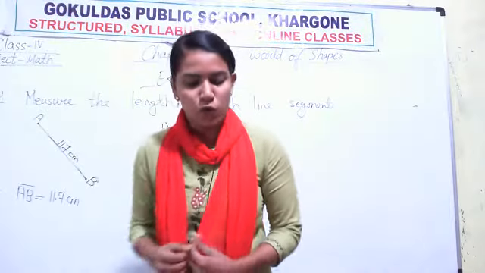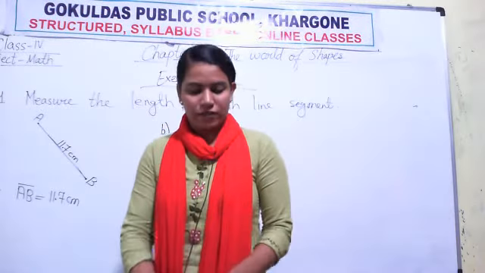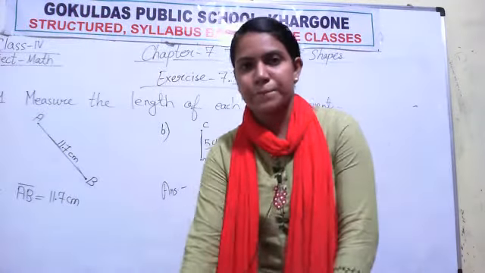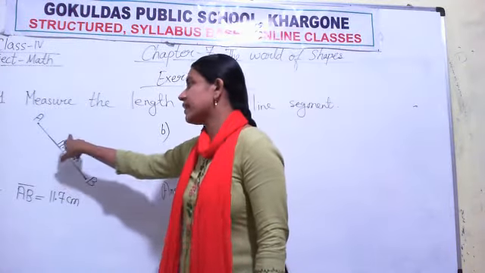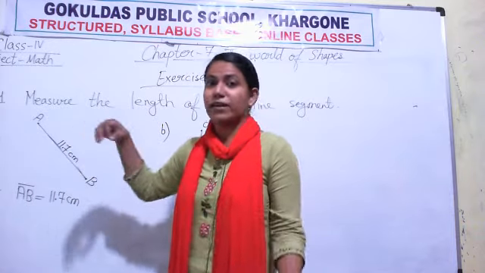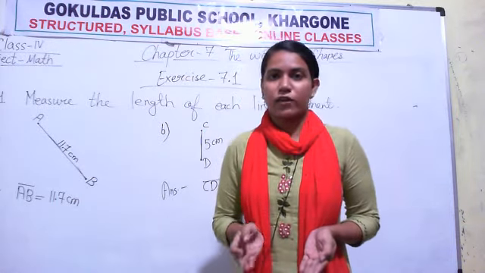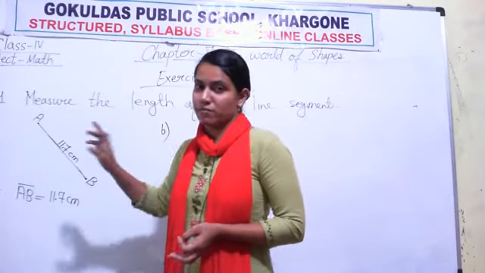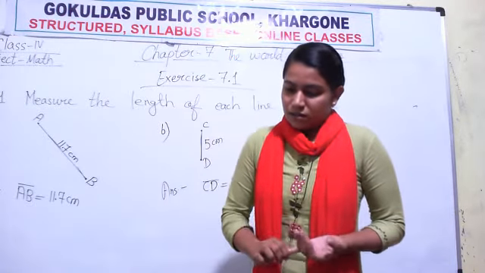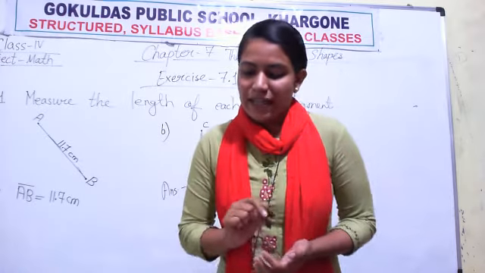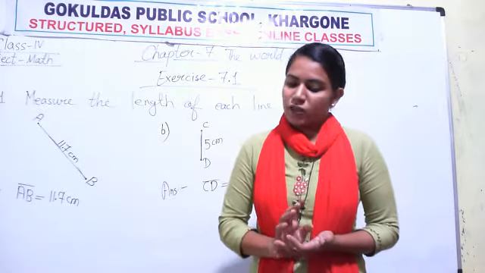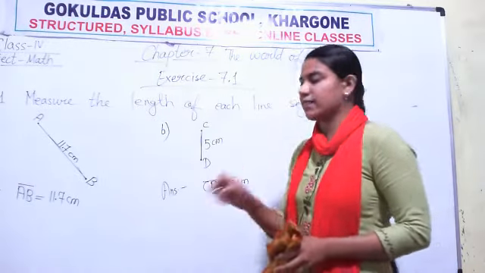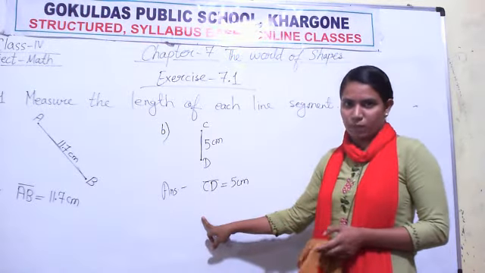This is how you will measure the length of a line and write answers. It might be different according to your scale, so write only what your measurement is coming. Now try C, D, E and F by yourself. Measure the length and write the answer properly.